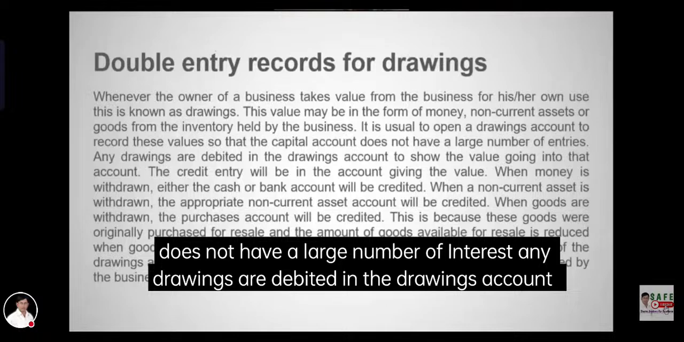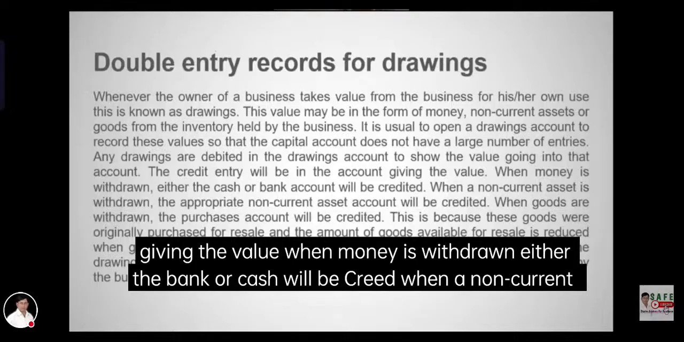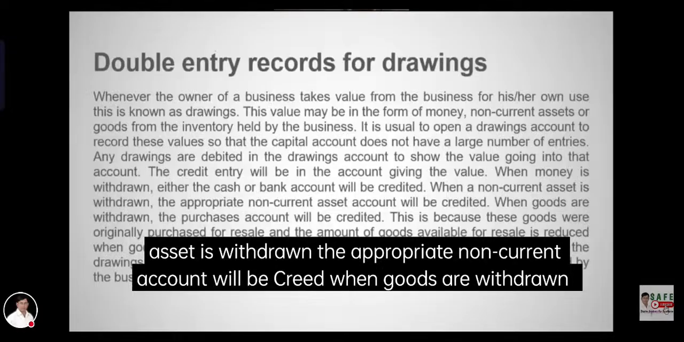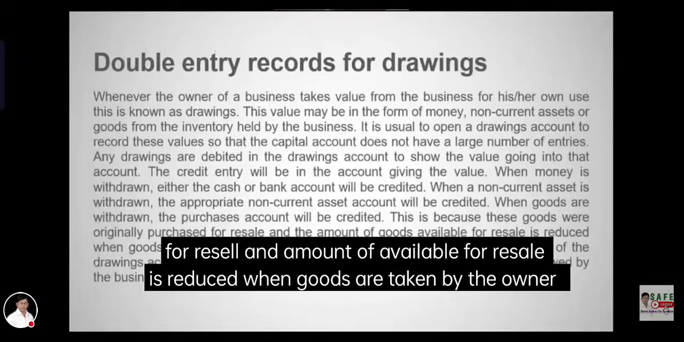Any drawings are debited in the drawings account to show the value going into that account. Then the credit entry will be in the account giving the value. When money is withdrawn, either the bank or cash will be credited. When a non-current asset is withdrawn, the appropriate non-current asset account will be credited. When goods are withdrawn, the purchases account will be credited. This is because these goods were originally purchased for resale and the amount of goods available for resale is reduced when goods are taken by the owner.